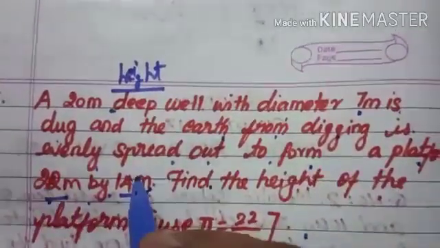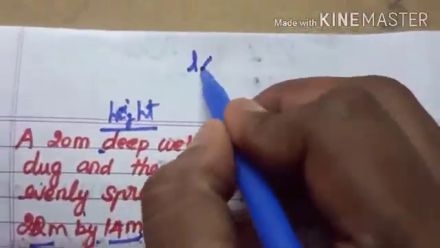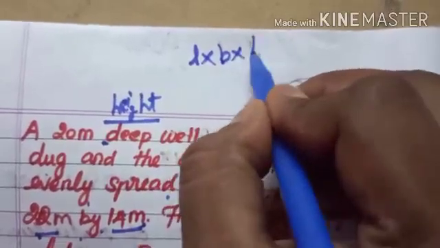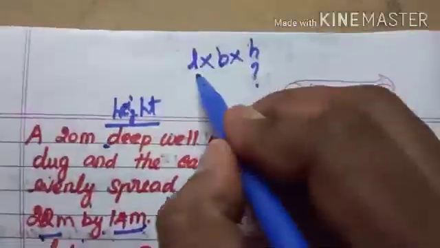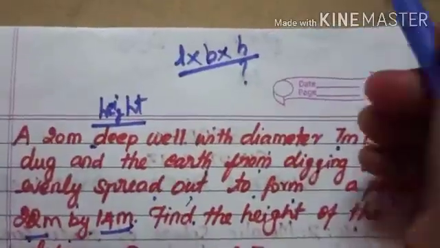So what are these 2 dimensions? In these 2 dimensions we need to take length into breadth. So we need to find out a height. So L, B, H means what is the combination? It seems to be a cuboid.